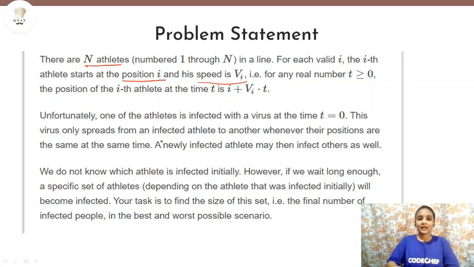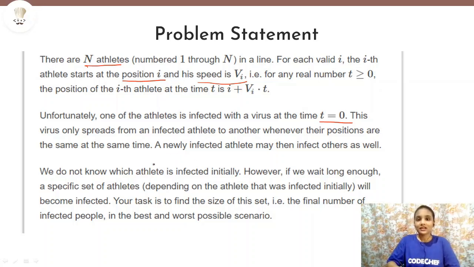So we have two things with us, the initial position of the athlete and the velocity or the speed of the athlete. Now it is said that at time equals 0, that is at the starting of the race, one of the athletes is infected with a virus. This initially infected athlete can spread the virus to other athletes. One athlete can infect another whenever the position and the time are the same. That is, whenever two athletes are at the same position at the same time, they can infect each other.